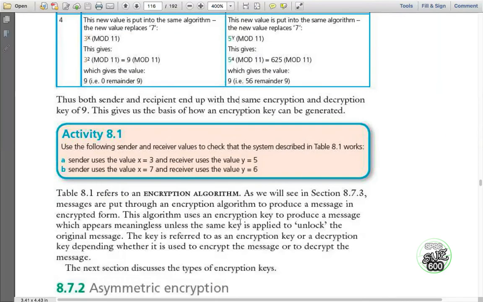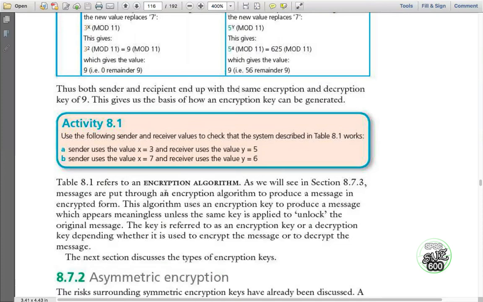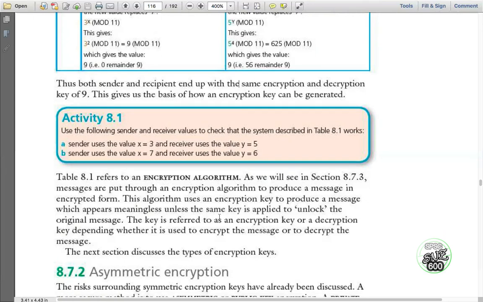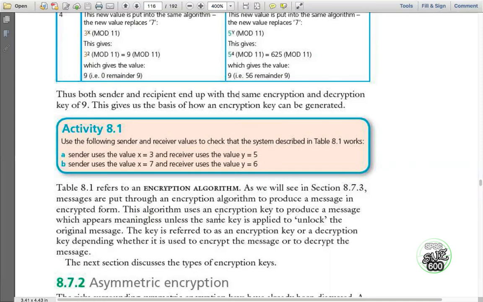Now table 8.1 refers to an encryption algorithm. As you will see in section 8.7.3, messages are put through an encryption algorithm to produce a message in encrypted form. This algorithm uses an encryption key to produce a message which appears meaningless unless the same key is applied to unlock the original message. The key is referred to as an encryption key or a decryption key, depending on whether it is used to encrypt or to decrypt the message. The next section discusses another type of encryption. So in today's class we are only learning symmetric encryption.